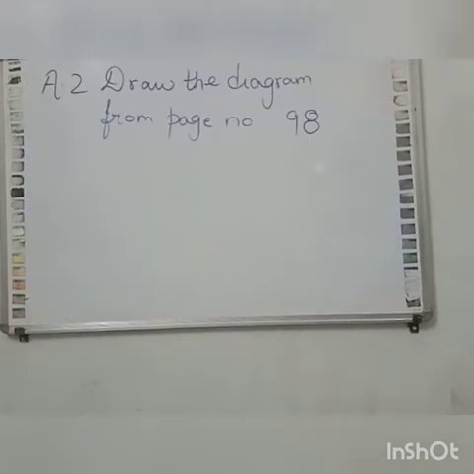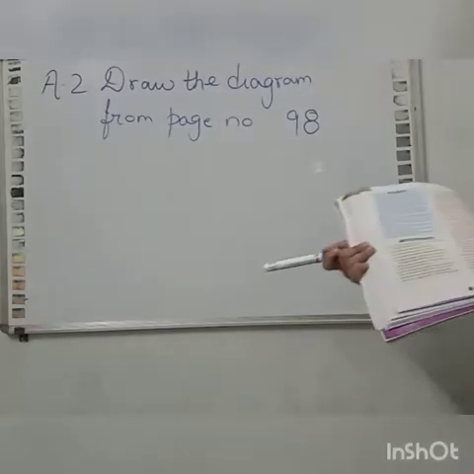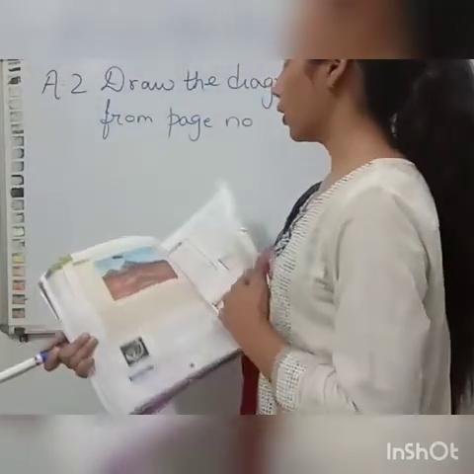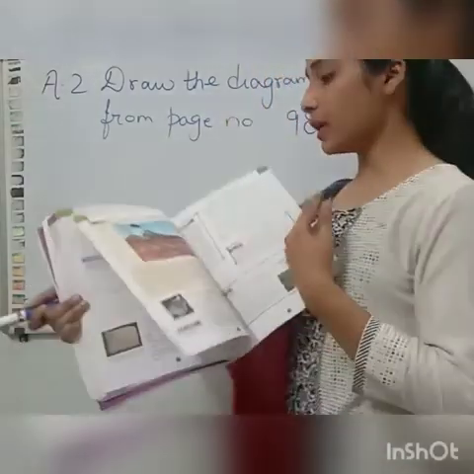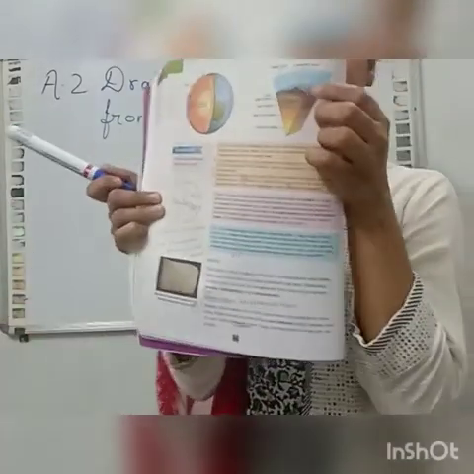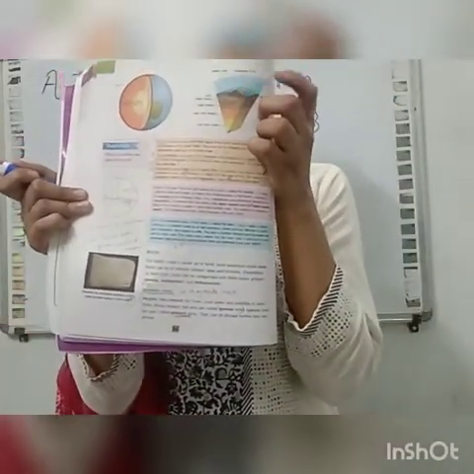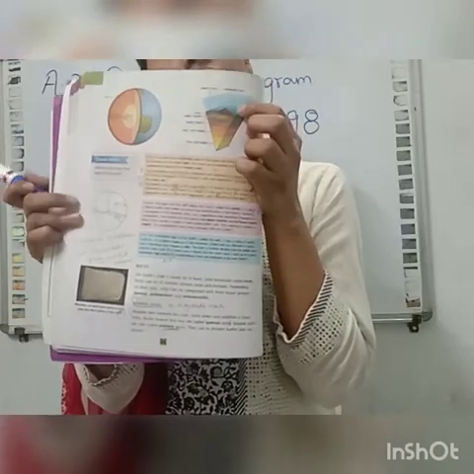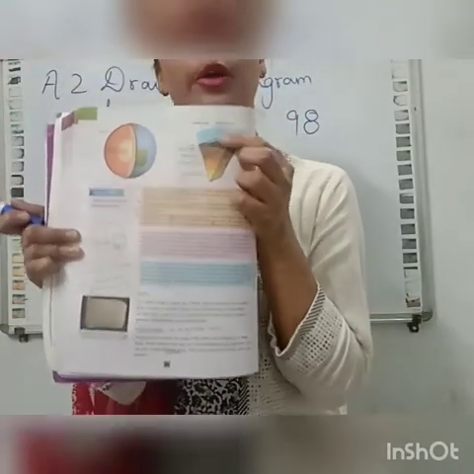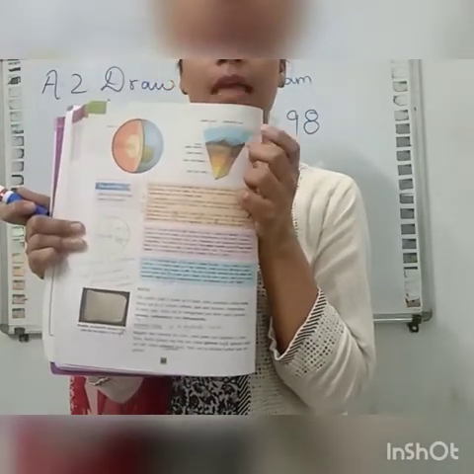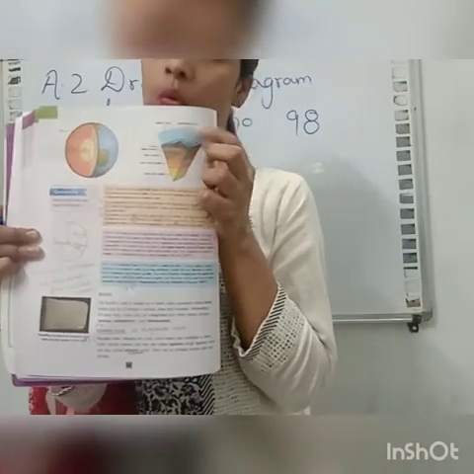Now the second question is, draw a labeled diagram of the interior of the earth. So draw the diagram from page number 98. This diagram is given over there. You can draw the same diagram and you have to color the diagram in your notebook. Mark this as answer number 2.